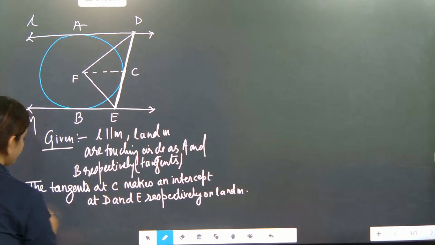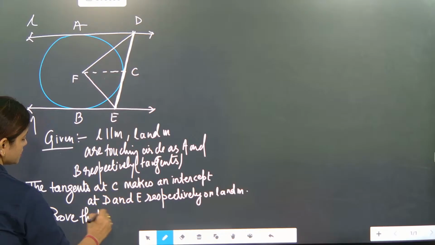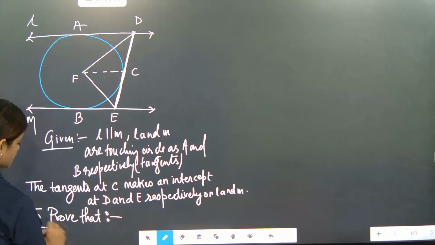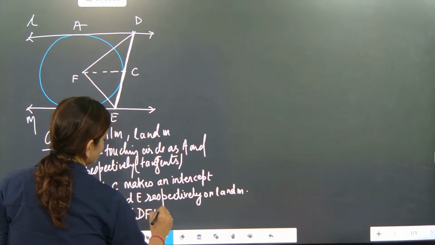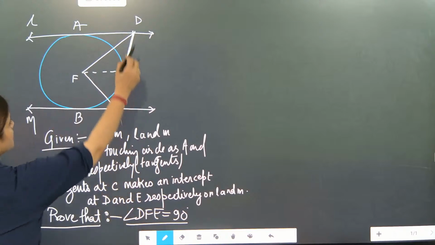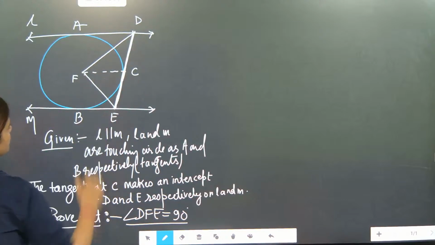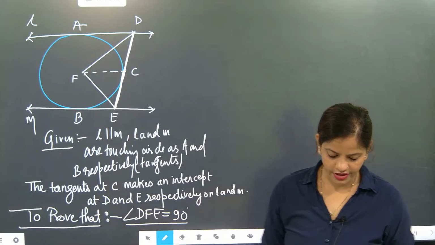Now what we have to do? We have to prove that angle DFE is equal to 90 degree. This is the entire slot. DFE is equal to 90 degree. This is your challenge. Come on, start solving it.